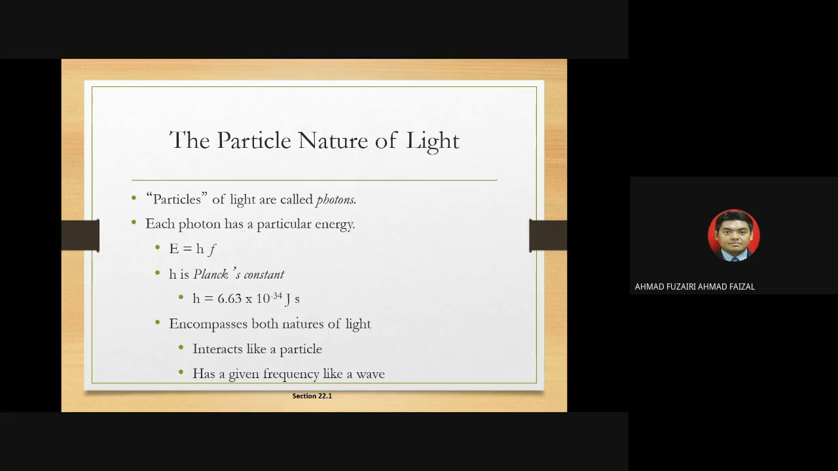Okay, the particle nature of light. So particles of light are called photons. Okay, remember the word is photon, not proton. Proton is a positive charge. This is photon. Each photon has a particular energy. All right, so E equivalent to hf, where h is the Planck's constant and f is the frequency. What is the Planck constant? 6.63. This one is a Planck constant, and f is the frequency. Later we will learn about this, not in this topic.